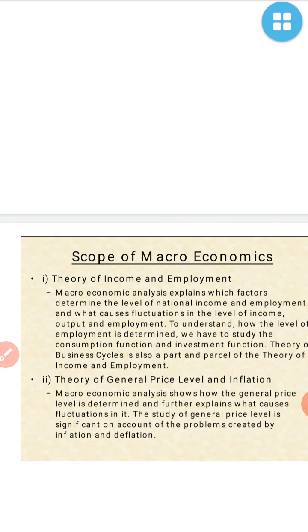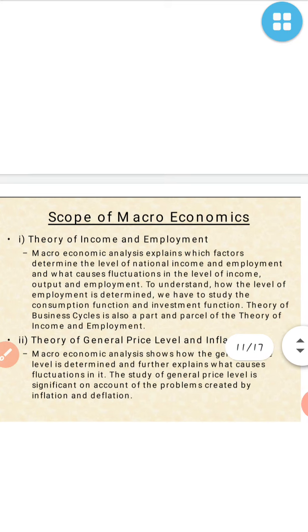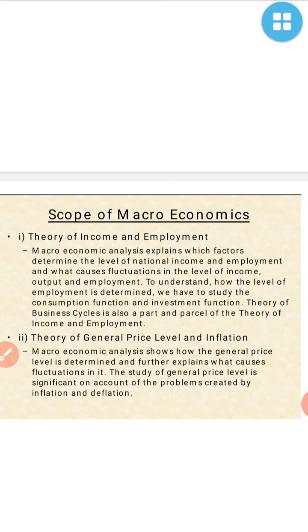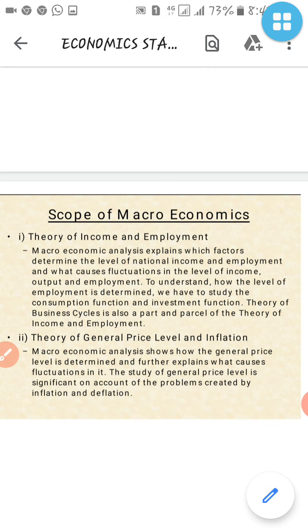Now here we are going to understand the scope of macroeconomics. So what is the scope of macroeconomics? Theory of income and employment. So the main thing is that macroeconomics brings employment for the people, means small and big industries are included in macroeconomics. So it gives employment to the people, and it makes national income stronger.